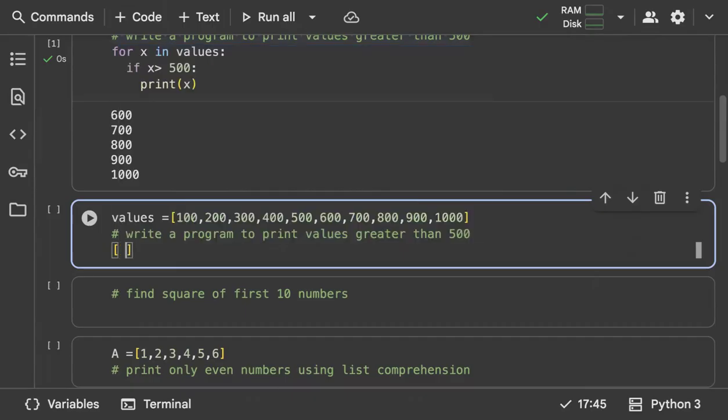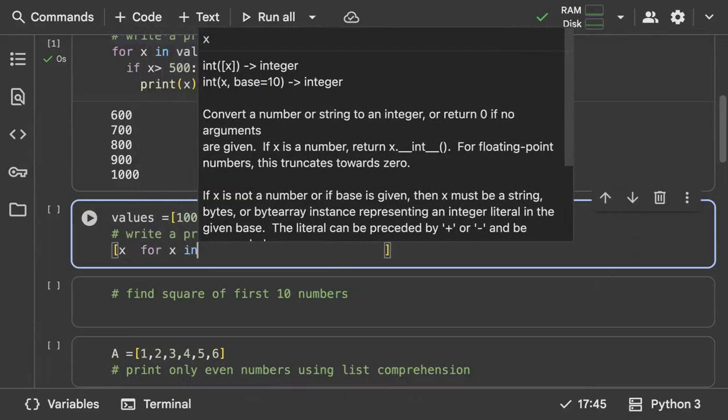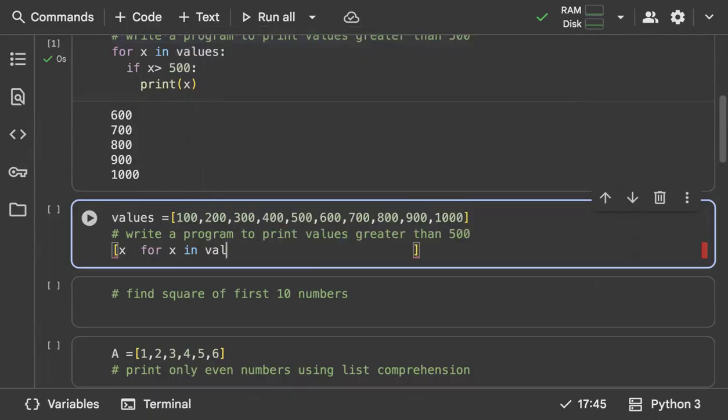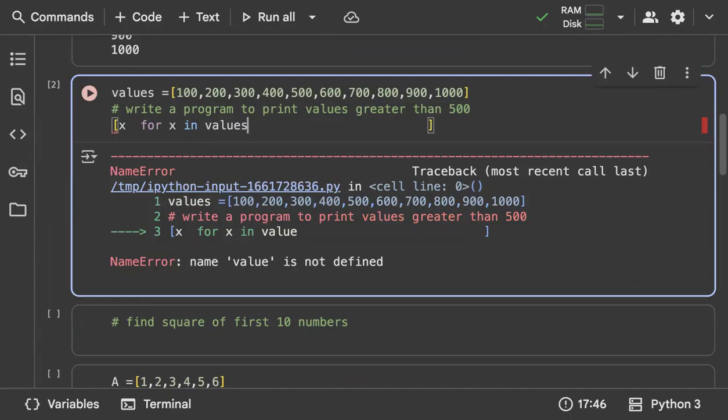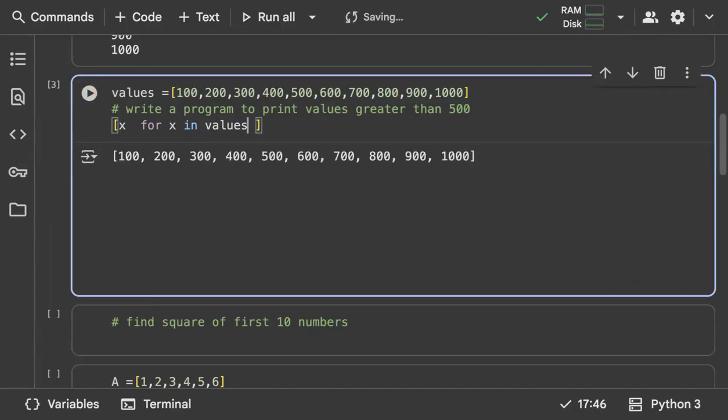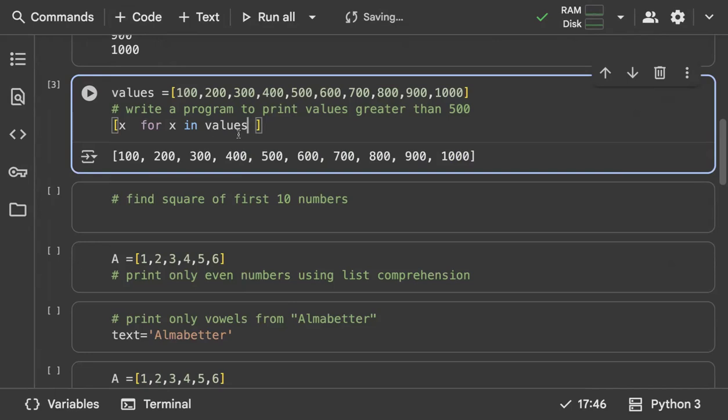This list is going to take 3 things. The first thing is, the for loop comes in the middle, okay? And then you have to tell what exactly you want. So let's say I want to return x, and then my for loop is for x in values. Just see the simple list comprehension: I'm just using x for x in values.